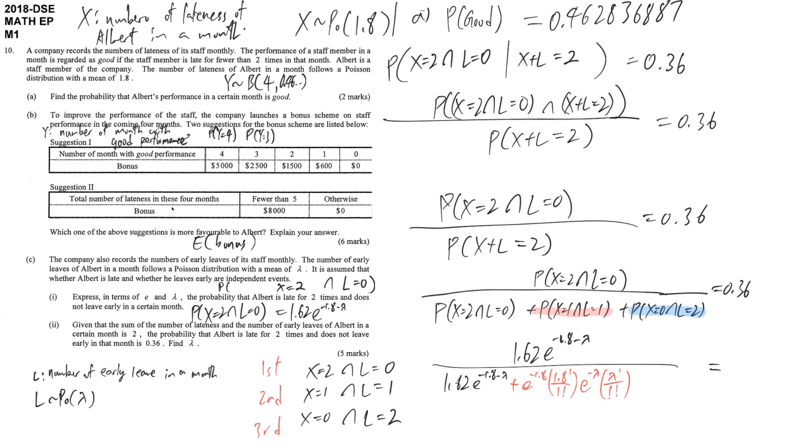The last part is e power negative 1.8, 1.8 power of 0 divided by 0 factorial, and then e power negative lambda, lambda power of 2 divided by 2 factorial, and the whole thing equals 0.36.